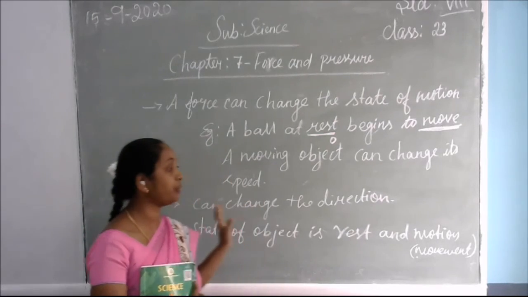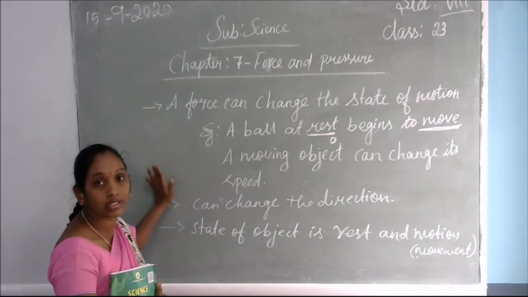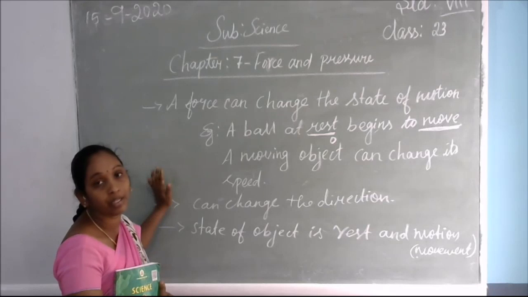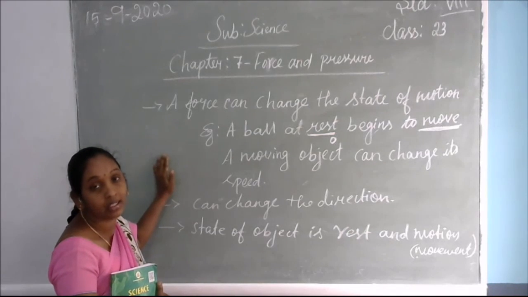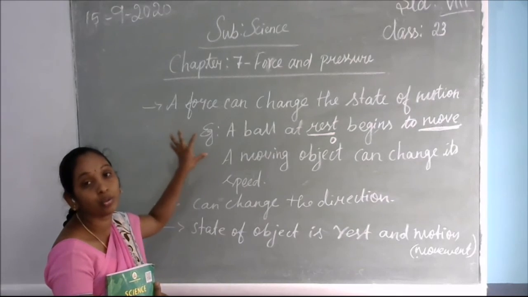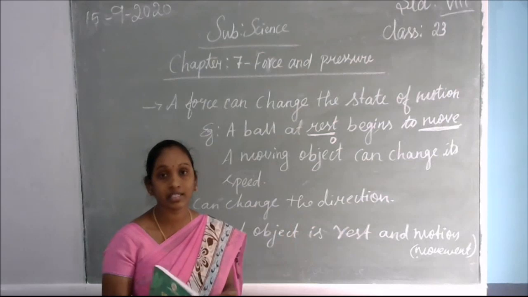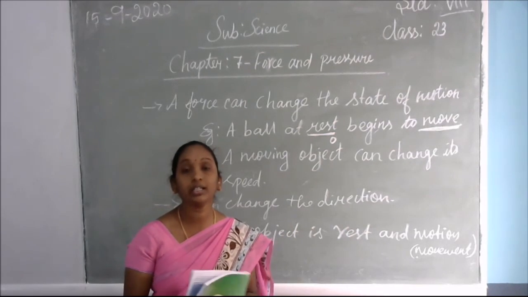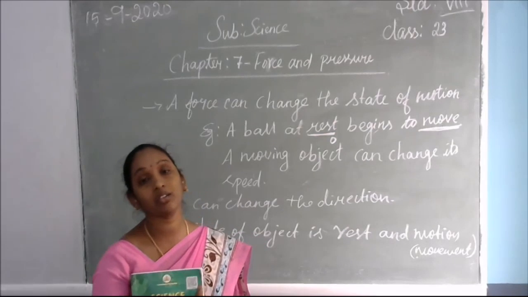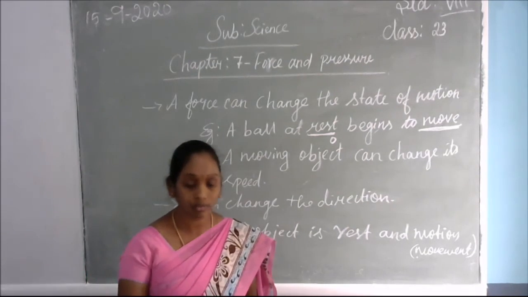For example, if you push your home wall or your room wall, it won't move. You did your work and applied the force, but that force is not enough to move the object, so we cannot see the result. If the force we apply is enough, then definitely we will see changes in the state of motion. So we will conclude this topic.